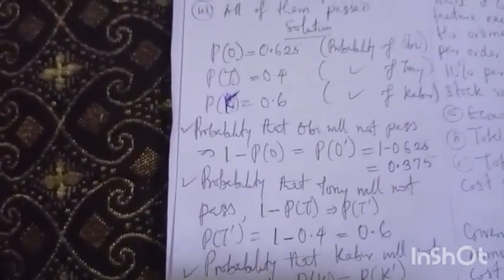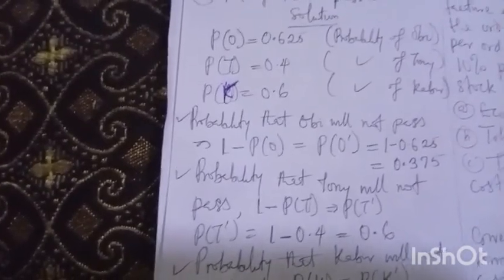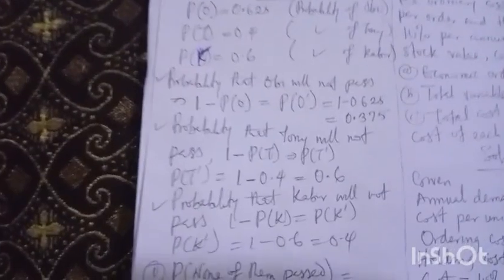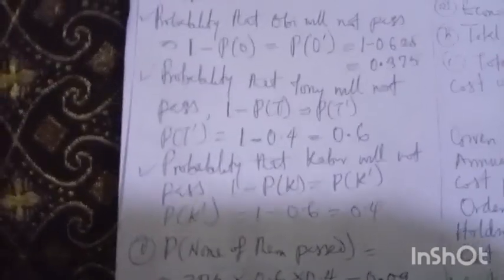Alright, moving forward. That's how I did it for Obi. Same thing for Tony. Same thing for Kabir. So that's what I did. Confirm the answer together. I don't want the video to be too long, so please do well to move along with my speed. In case I'm too fast for you, after watching you can rewatch again.